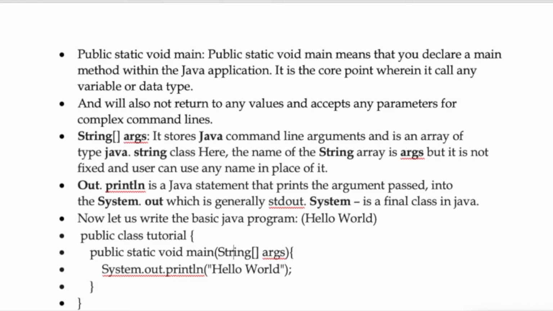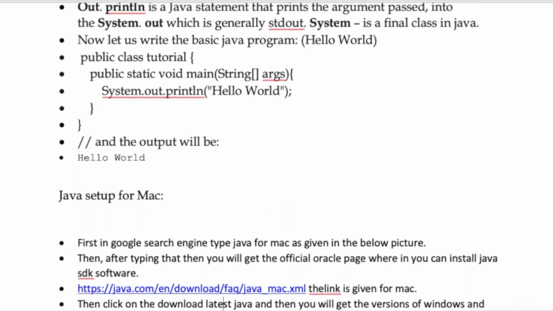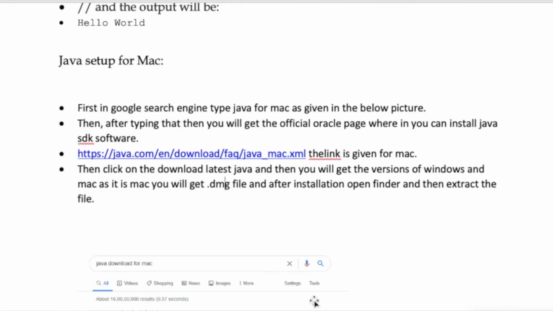So here we are going to initialize String args, and we are going to open a parenthesis again, and we are going to print out a line that says hello world, and we are going to end the line. So the hello world program is as follows: hello world. Now we will go and see the setup.